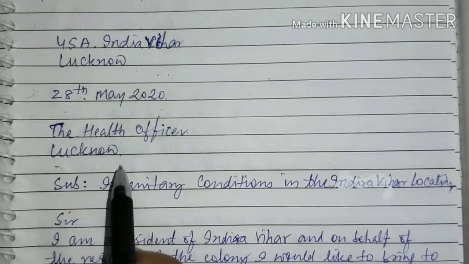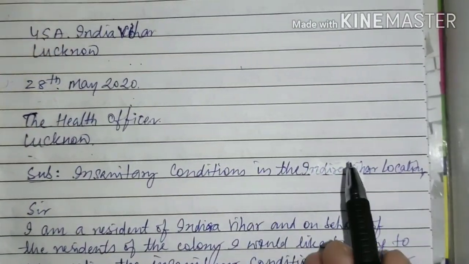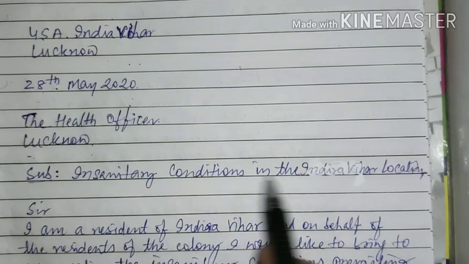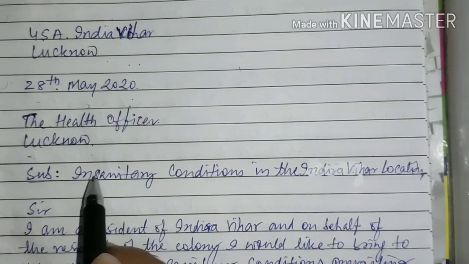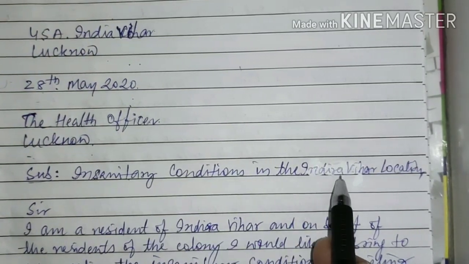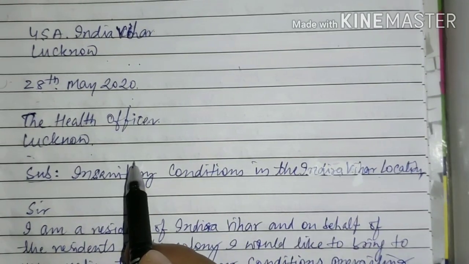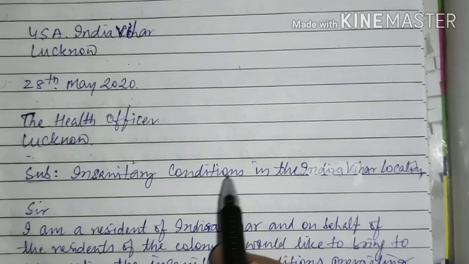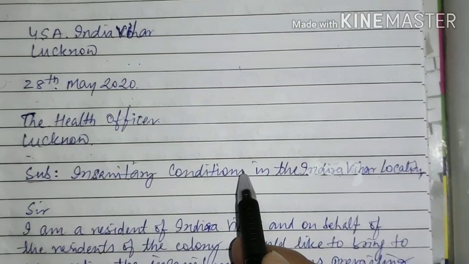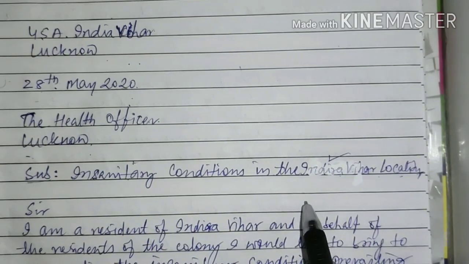Thereafter, one line blank, and you write the subject. Subject should be from 3 to 8 words only, that is the word limitation, and the first letter of each word should be capital. So exactly we have followed the format. Insanitary Conditions in the Indira Vihar Locality or Colony. So these many words are sufficient, and these are catchy enough. The health officer at a single glance can come to know about the poor health conditions of the place, that is Indira Vihar. Nothing else is required to be written here.